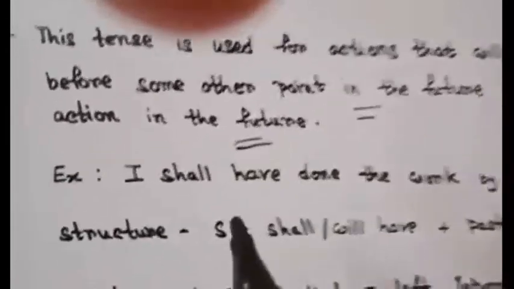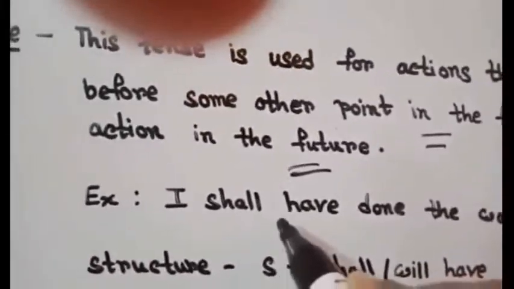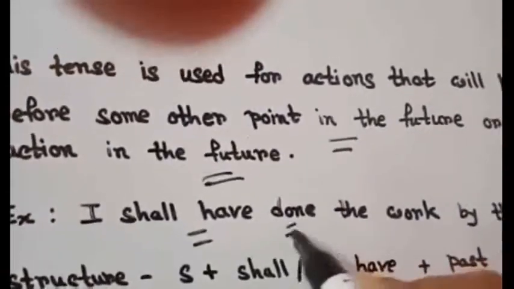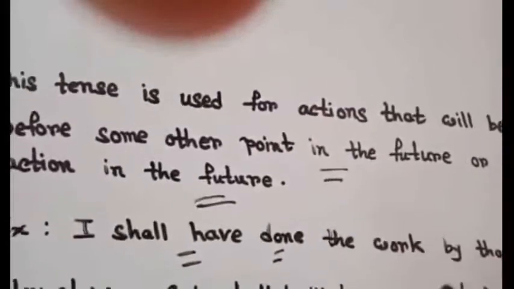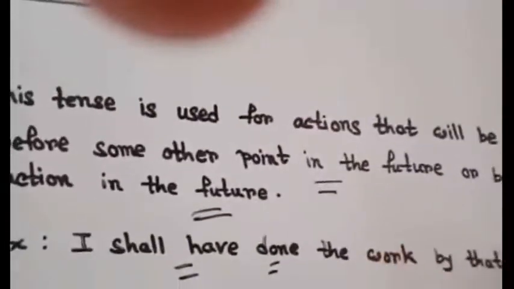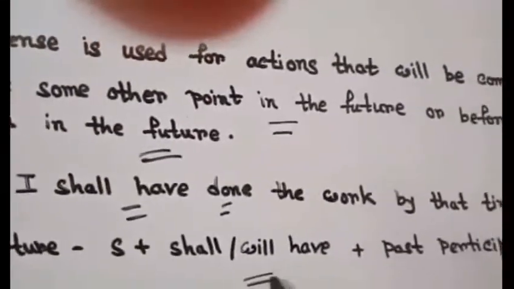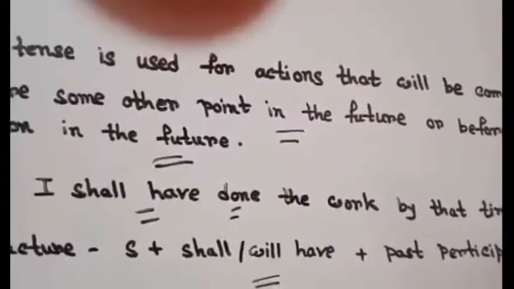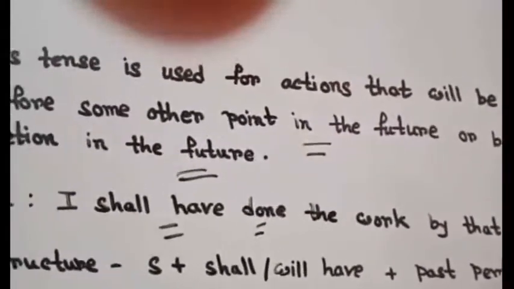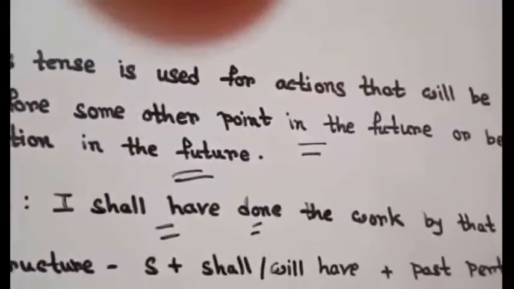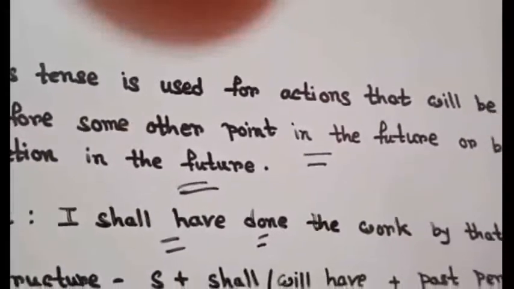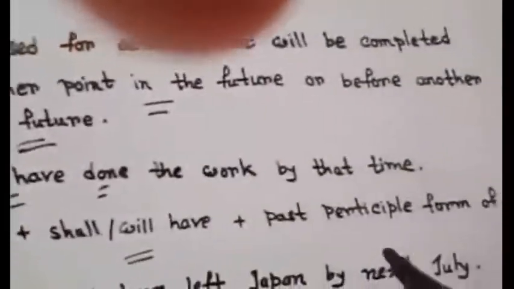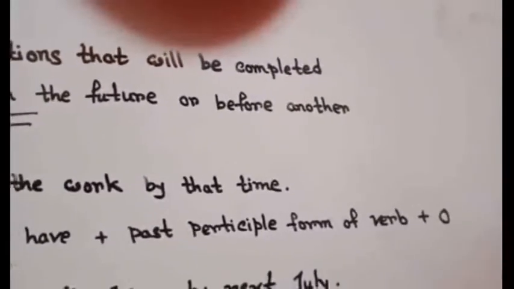Now see, here as helping verb I use shall have, and then the past participle form of main verb do. You know, do, did, done. Done is the past participle form of main verb do. So the structure is subject plus shall have or will have as helping verb, and then the past participle form of main verb, and then object.